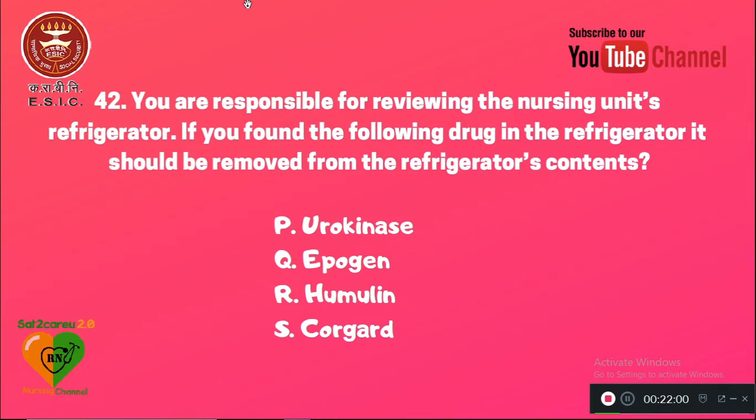Question number 42. You are responsible for reviewing the nursing unit's refrigerator. If you found the following drug in the refrigerator, it should be removed from the refrigerator contents. P is urokinase, Q Epogen or Humulin, and S Corgard. So the drug to be removed from the refrigerator by the nurse would be Corgard. It is a beta blocker, a trade name of a beta blocker agent. It should be stored at room temperature, not in the refrigerator.